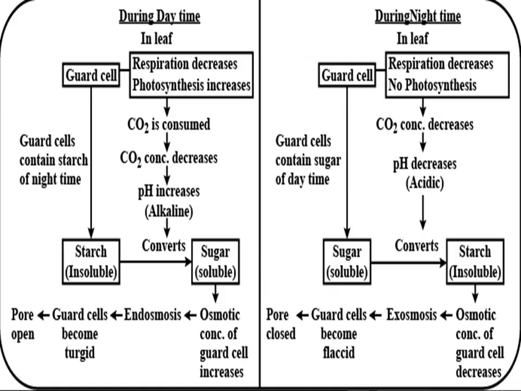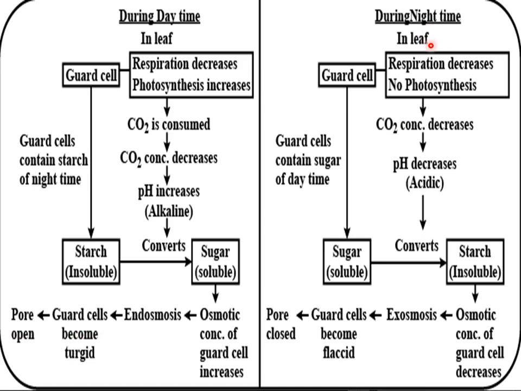This picture explains the variation during day versus night. Here, during daytime, respiration and photosynthesis occur side by side, so the concentration of carbon dioxide is not too much, and pH becomes alkaline. In this situation, guard cells, which contain starch during nighttime, in the presence of a higher alkaline environment convert the starch into sugar form, which increases the osmotic concentration of the guard cell, and as a result, endosmosis occurs, the guard cells become turgid and pores open.